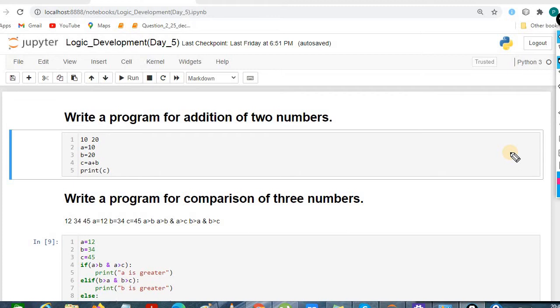Logic development: basically we have to first read the question, what the question wants, and what logic we can put in for achieving the result. So it's important to think in a programming way, meaning what kind of logic we can apply.